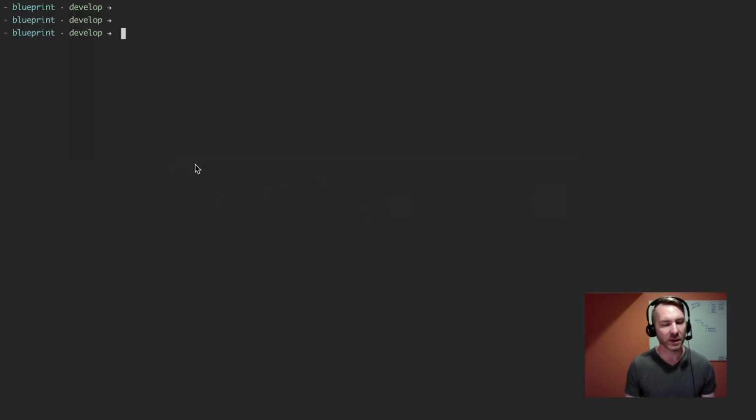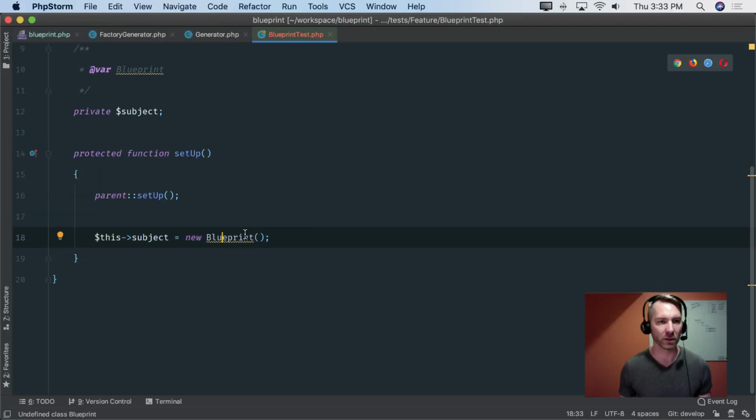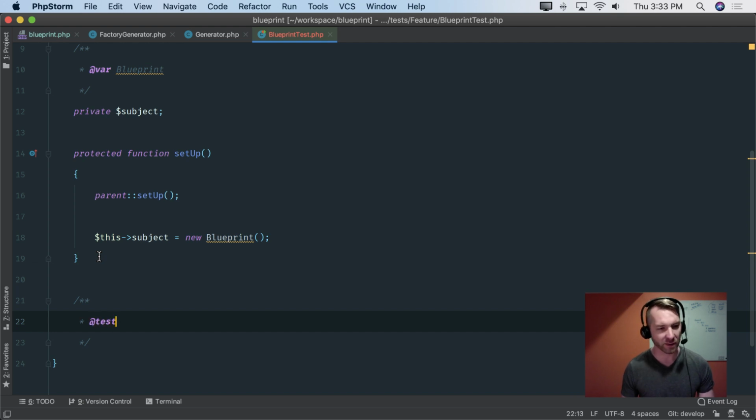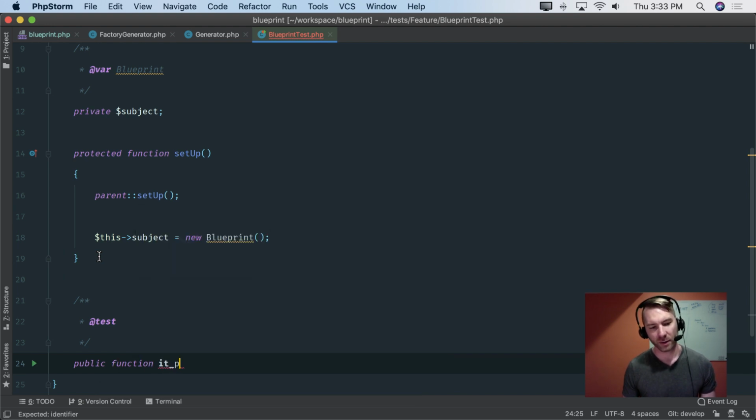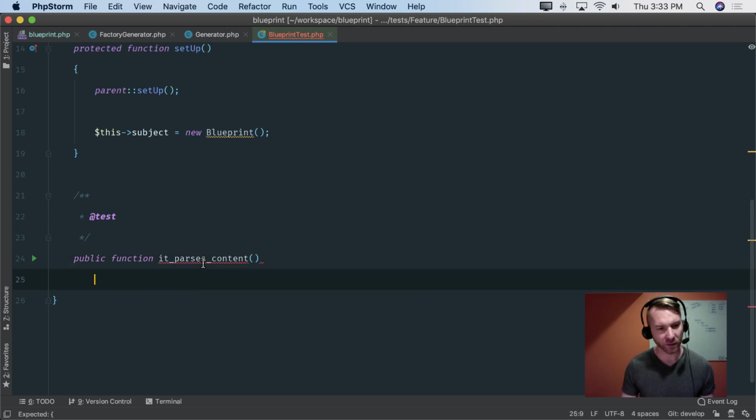The first rule of TDD is only write enough of a test to demonstrate a failure. In this case, PHP Storm is letting me know that I'm already going to have a failure simply because this wouldn't load anything up. There's no such thing as blueprint. So let's make a test case just to get a better version of that. We can just say @test, and we'll say public function it parses, let's say it calls the parser or something like that. So it parses content. We'll just do something simple like this for now.